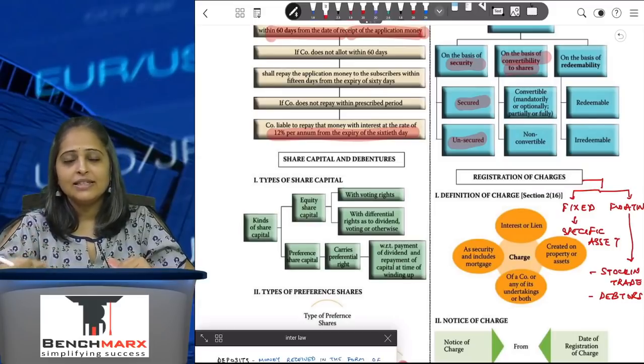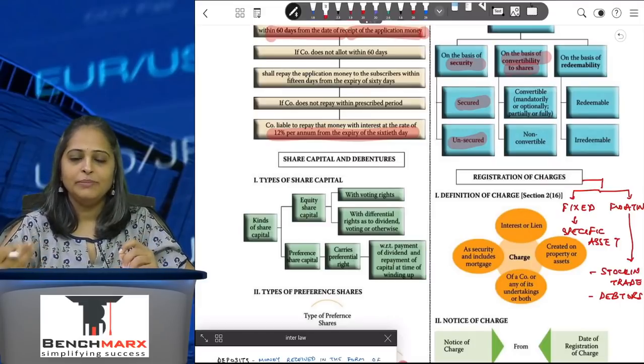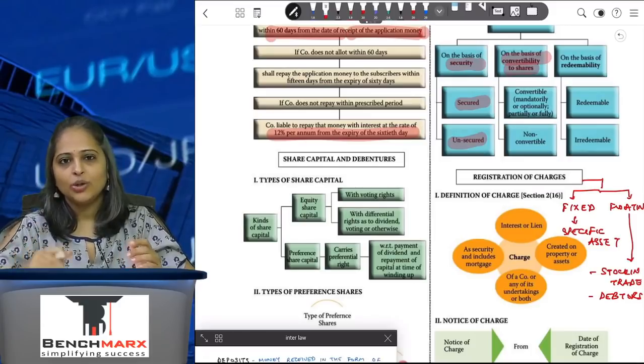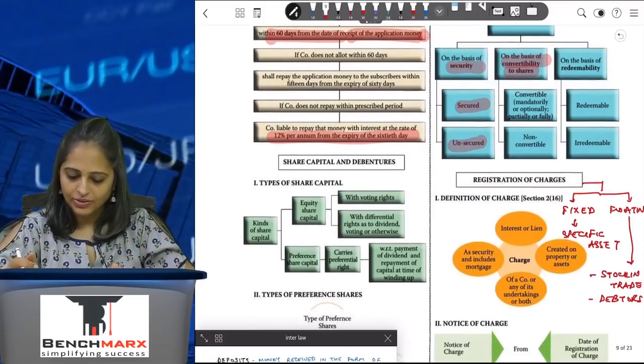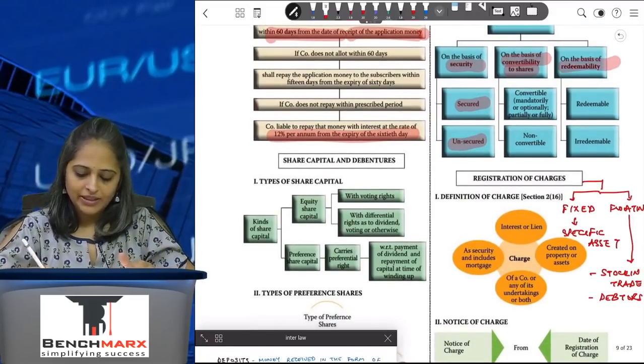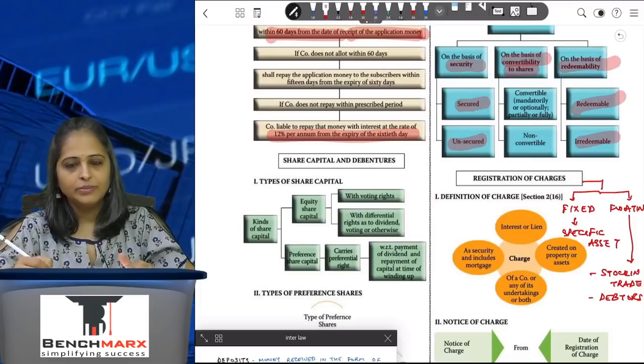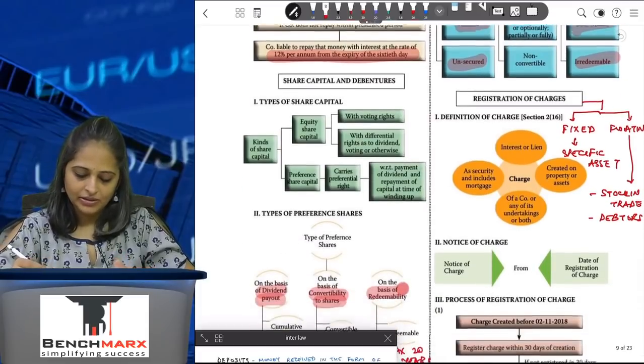If it is in the interest of the company, the Central Government or the National Company Law Tribunal may ask the company to convert the debentures into equity shares, but that is only in exceptional scenarios. On the basis of redeemability, there are redeemable debentures and irredeemable debentures.